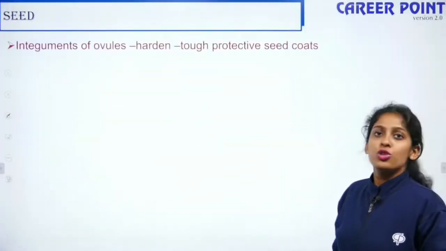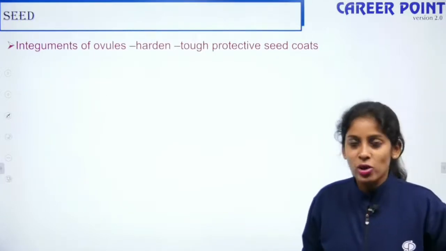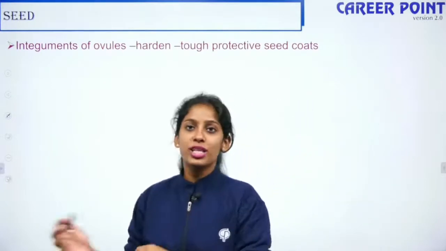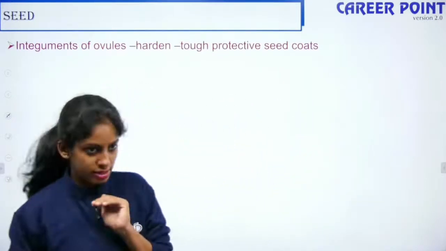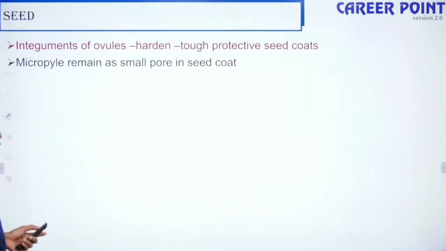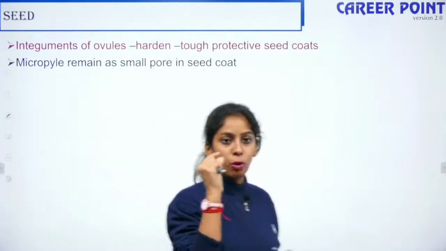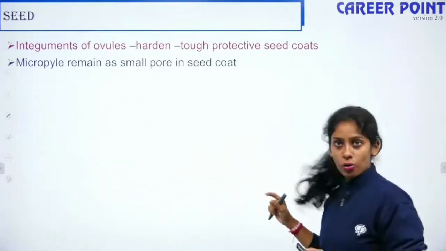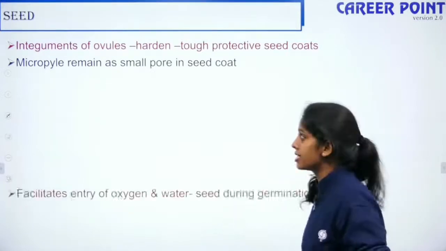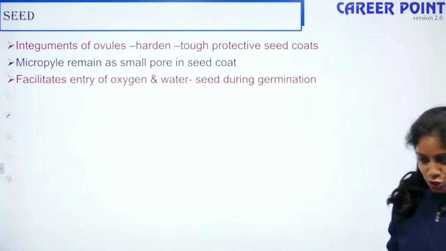So integuments of the ovules harden and they become rough protective seed coats. Integuments are the coverings which cover the nucellus, and inside the nucellus you have the megaspore mother cell, right? So these integuments develop and form the protective seed coat. The micropyle remains as a small hole or small pore inside the seed coat. That is the way by which seeds exchange gases. It facilitates the entry of oxygen and water during seed germination.